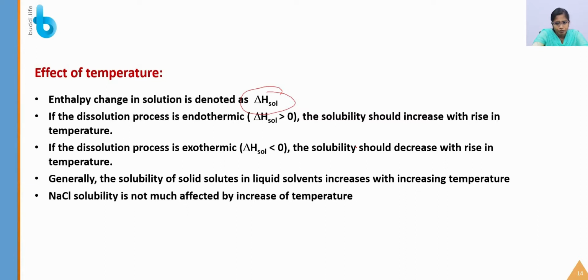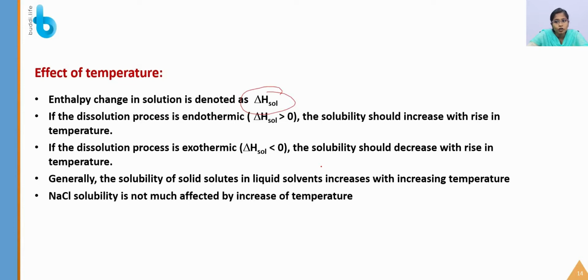So if the dissolution process is endothermic, then the solubility will increase with rise in temperature. You are going to give heat to the dissolution process, so the solubility will increase at a faster rate.